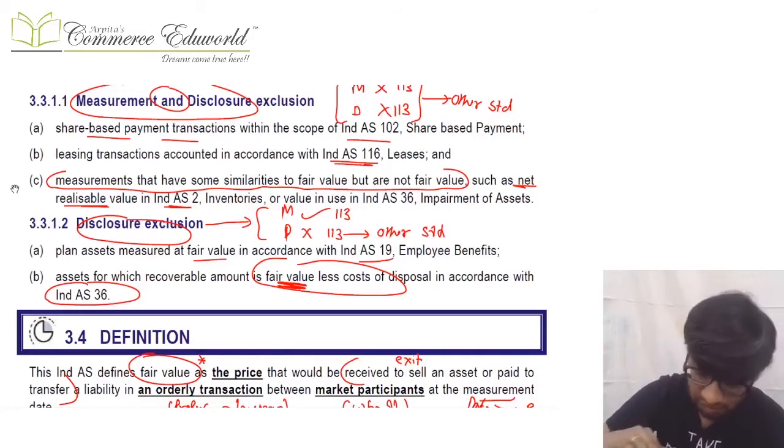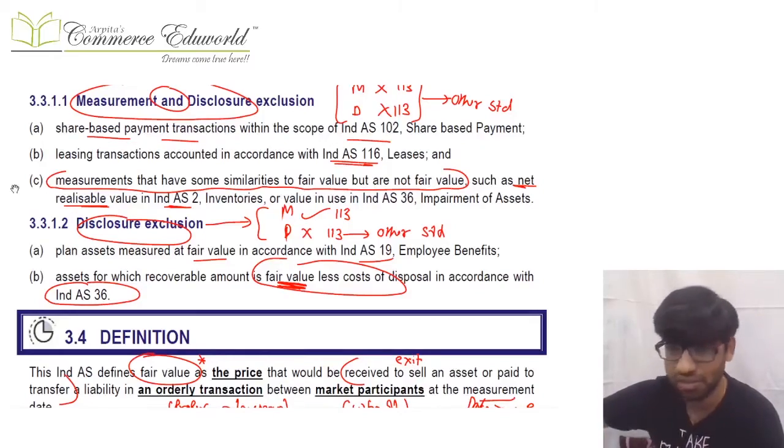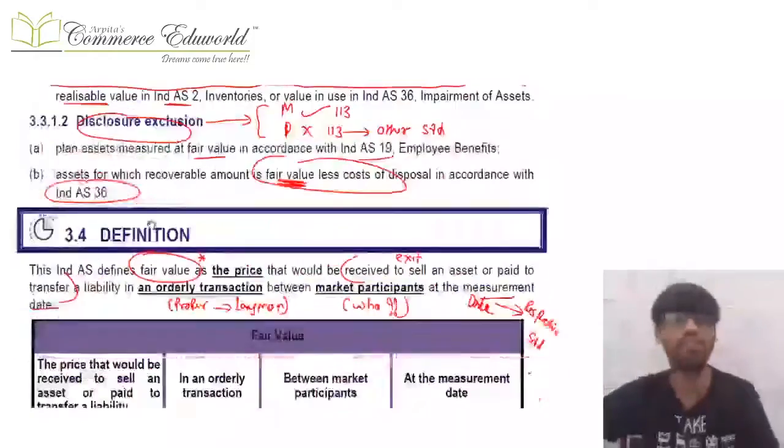Okay, so there are some things in which measurement and disclosure both are removed from the standard. In some things only disclosure is removed from the standard, and measurement is still as per the standard.